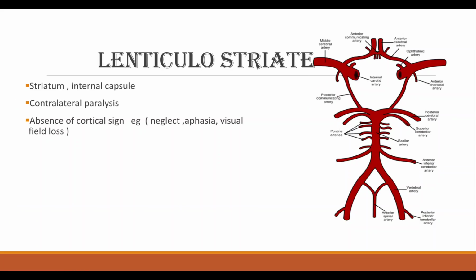Next, we're going to see the lenticulostriate artery. This location is here. Any damage to the striatum and internal capsule causes contralateral paralysis and absence of cortical signs, for example neglect, aphasia, and visual field loss.